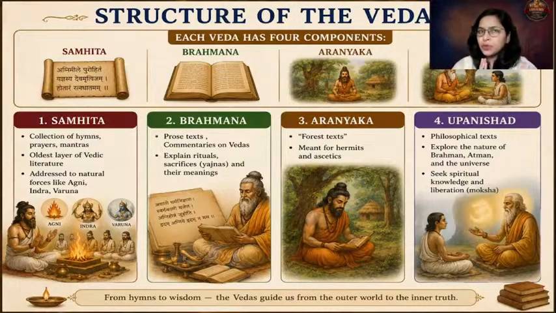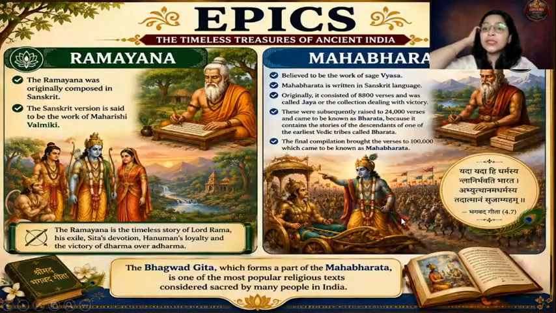So what all do you need to know? You need to know about the four Vedas, Upanishads, which are called the Vedanta, end of the Veda. And then you need to know about the Vedangas, the limbs of Vedas, six in number. And you need to know that each Veda has four components. Okay. Now, the next important thing is epics.